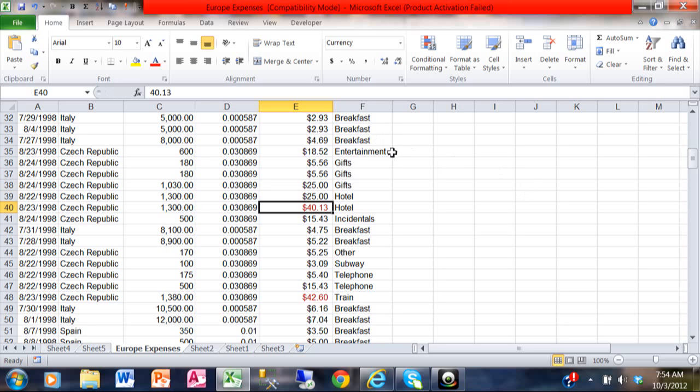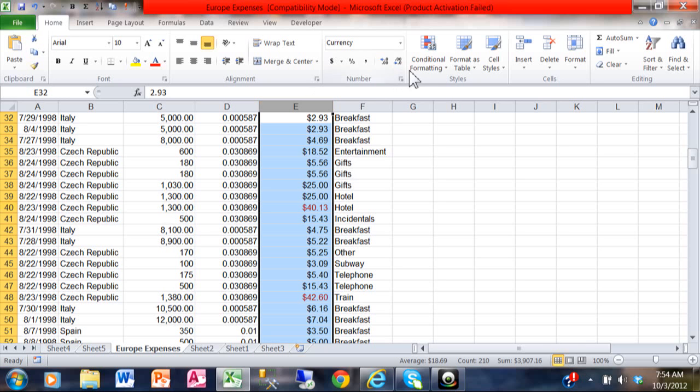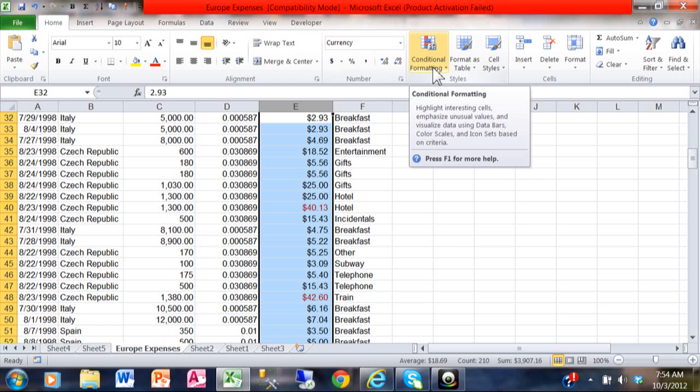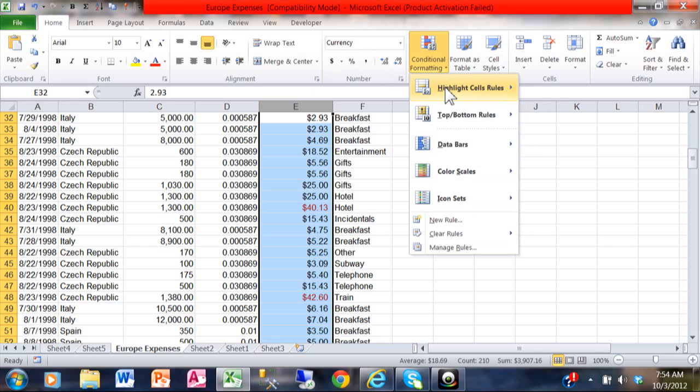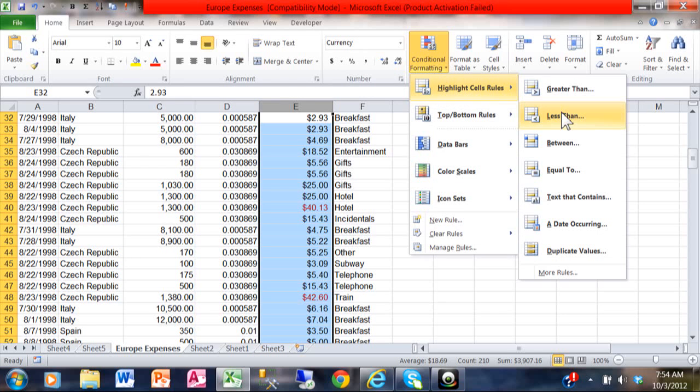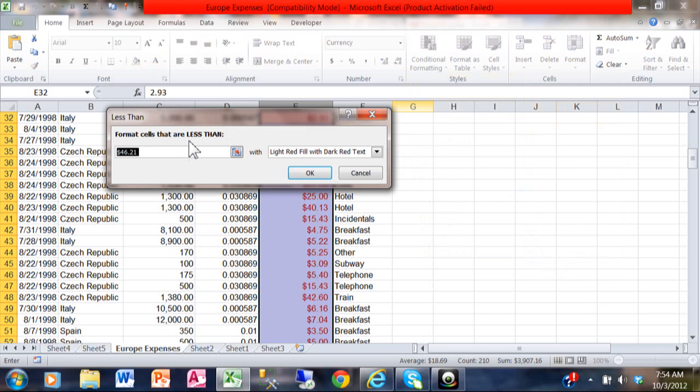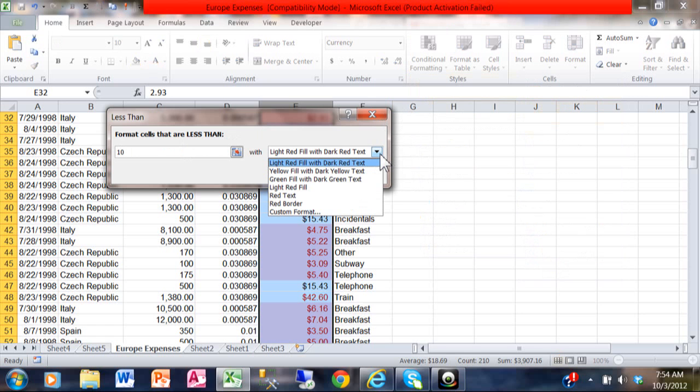So watch how we did that again. This time, if anything is less than 10, I want those to be in blue. So I'm going to highlight column E. I'll pick on conditional formatting again under the Home menu. And we'll pick on highlight cells. This time I'll pick on less than. Now I'll type in 10 over here for the value. Now when I click on this pull down for the preset formats, I don't see the color blue, so I'll pick on custom format.